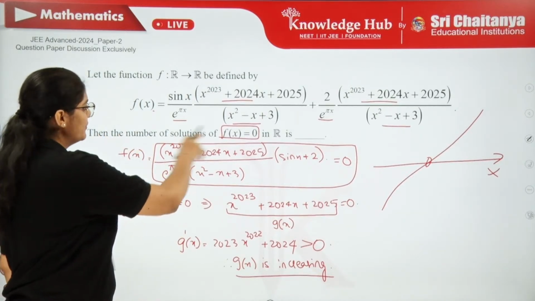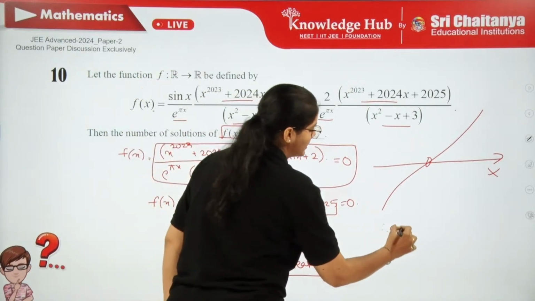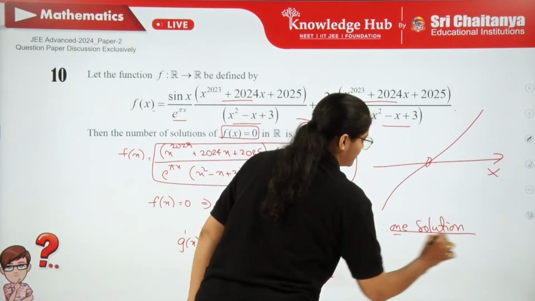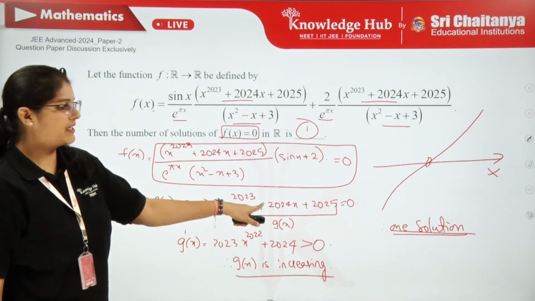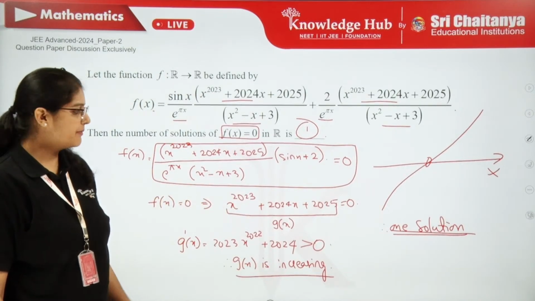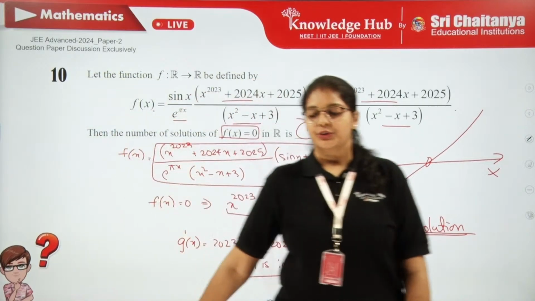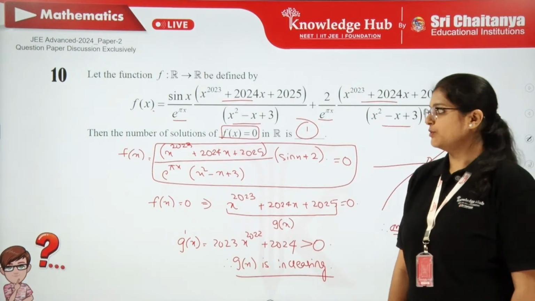So the same question is what we are getting. So therefore we can say only one solution. No other solutions are there. So that's how we can solve. We can simplify f of x to some other g of x function and we can get it. And remember, polynomial functions and differential calculus will be helpful for us. So I hope this 10th question is also clear. So let's move on to the 11th question.